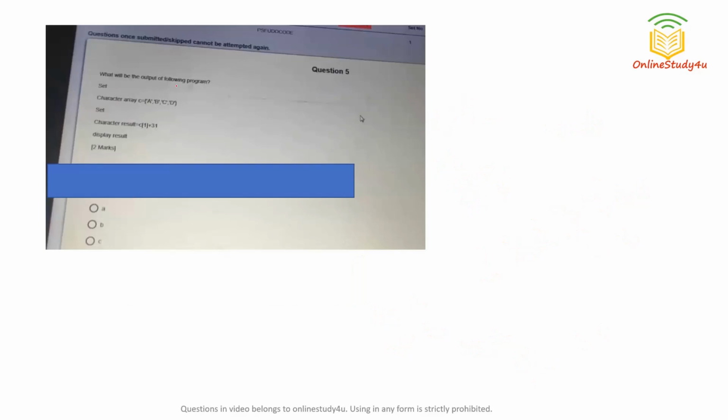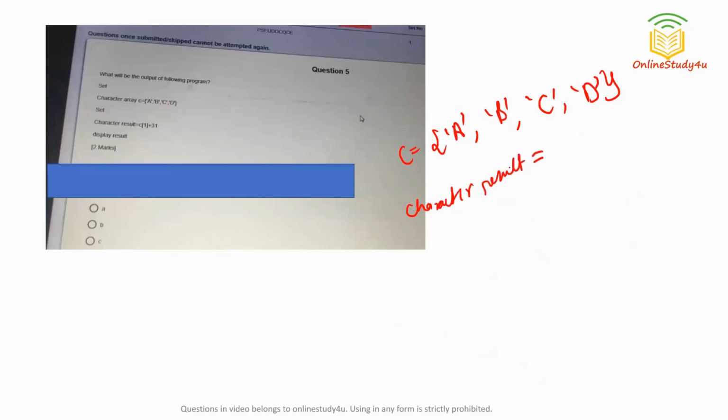So here we have a character array consisting of elements character A, capital B, capital C, capital D. Now we are doing character result equal to, a variable of character type we have, that is result, to which we are storing c of 1. What is the element present at c of 1? That is capital B. Character capital B plus 31. As you are using the plus operator here, and plus we use on integer or numerical values only, you cannot take character B like this.